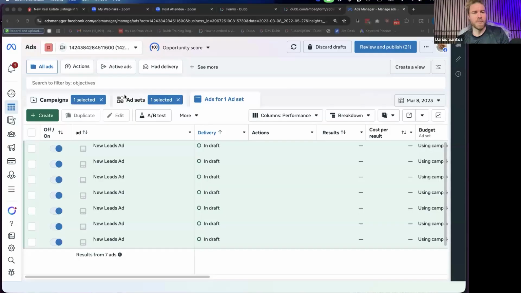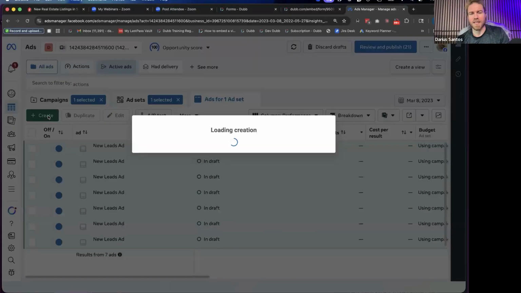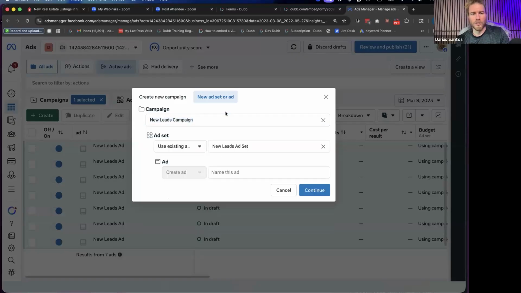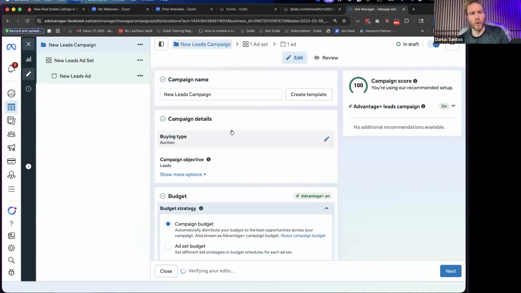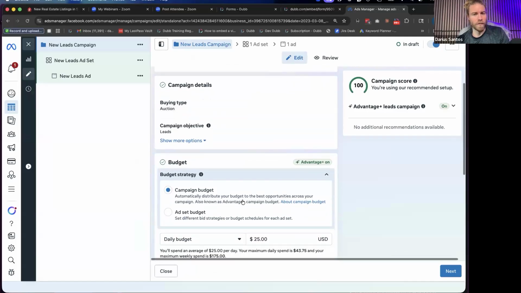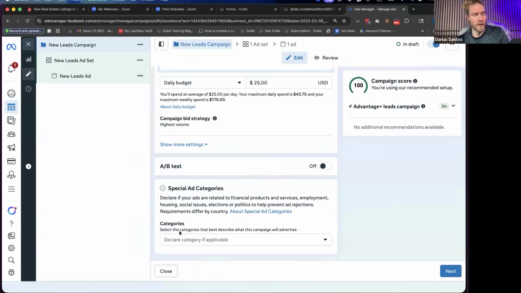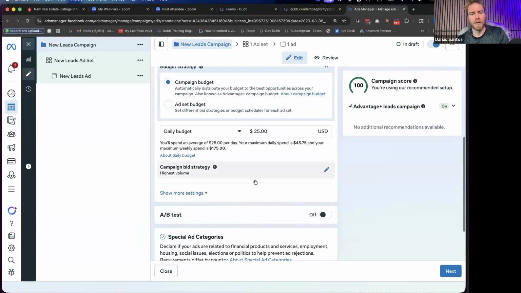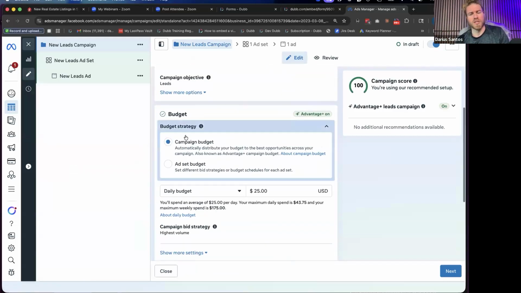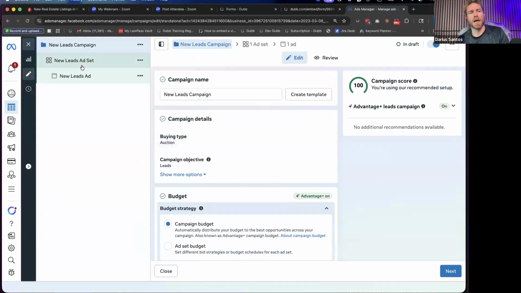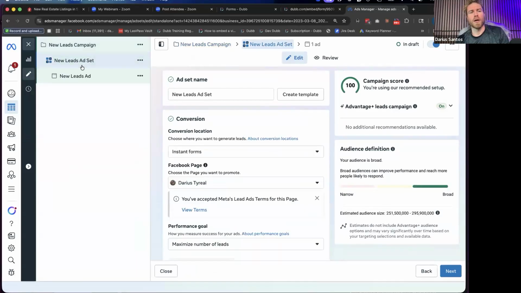So what you're talking about right now, Lynn, is a specific type of ad. This is just a random ad account, but what you're talking about is a lead gen ad, right? So you want to use a lead type campaign. So we're going to create a new campaign and it's leads, right? And in that, here's your advertisement itself, where you're going to set your budget, and you don't have special ad categories if it's for real estate. If you're in mortgage or financial products, you have to put something else there. But for real estate, you don't need special category. It's not housing.